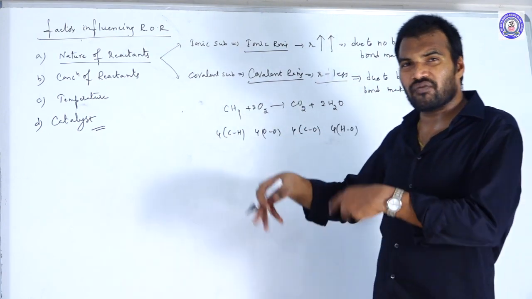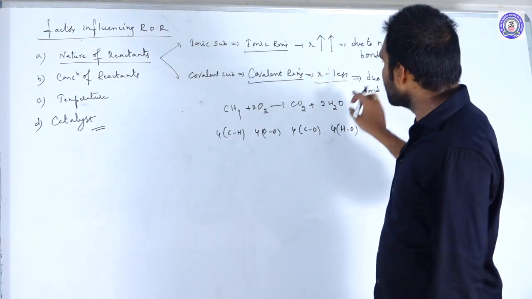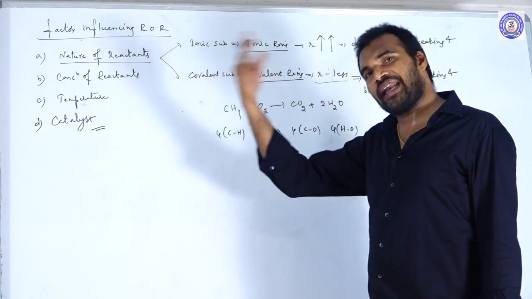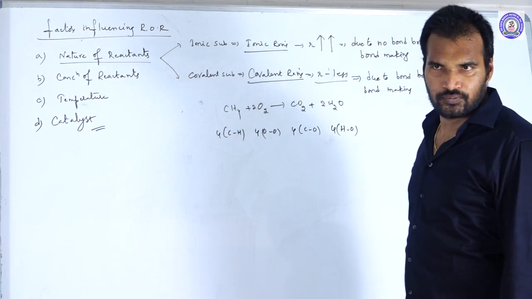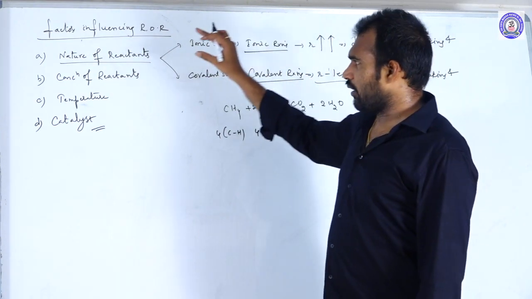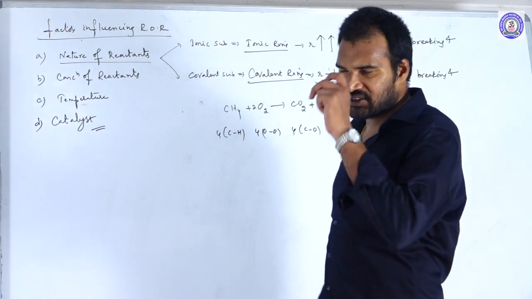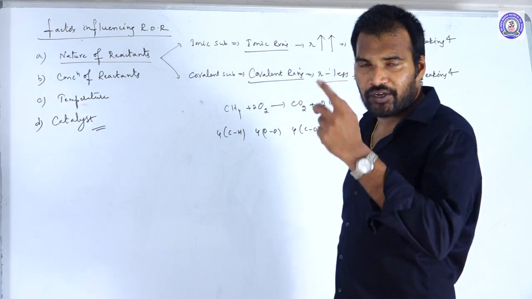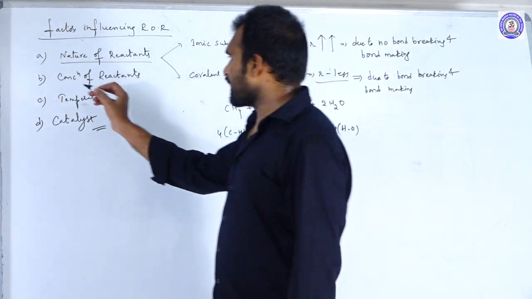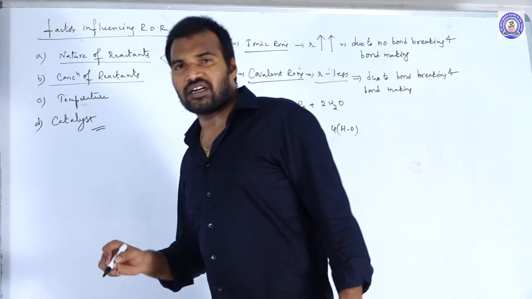So there was more number of rearrangements. So that is why this reaction is slow compared with ionic reactions. Okay, so this is about the nature of the reactants. Ionic substances are more reactive compared to the covalent substances. Next, we move to the next factor, that is what?